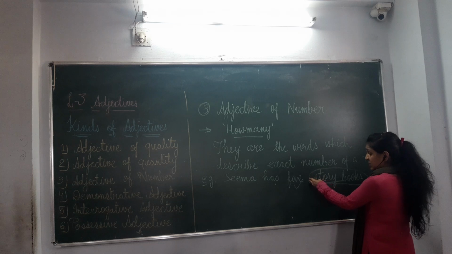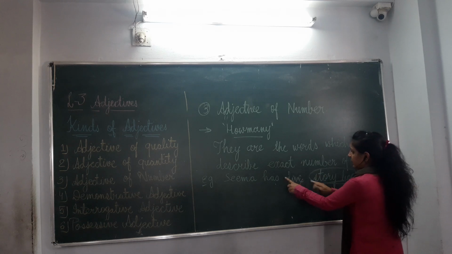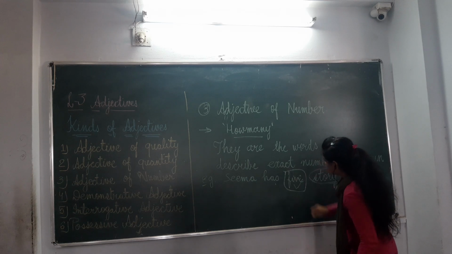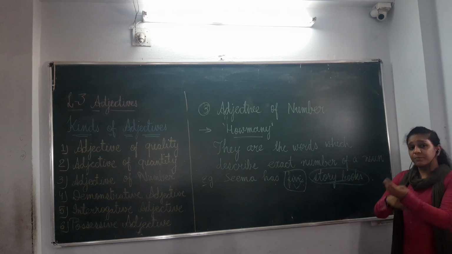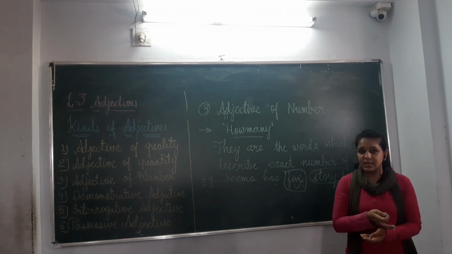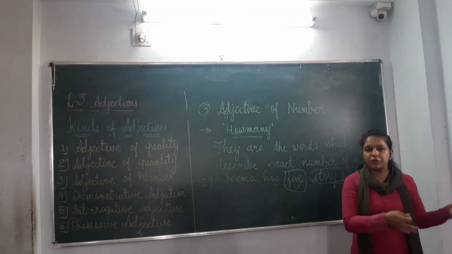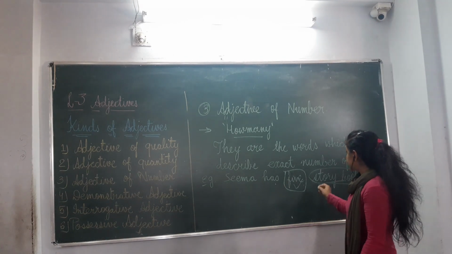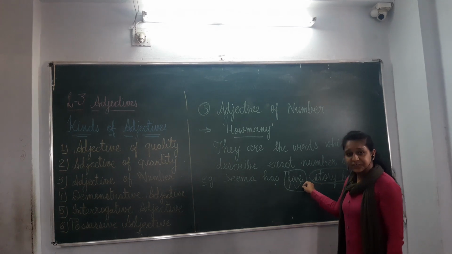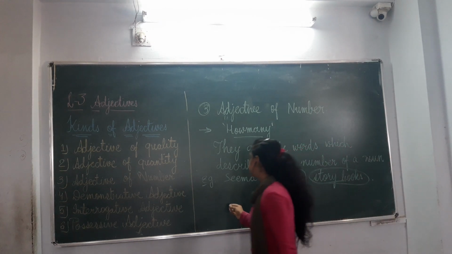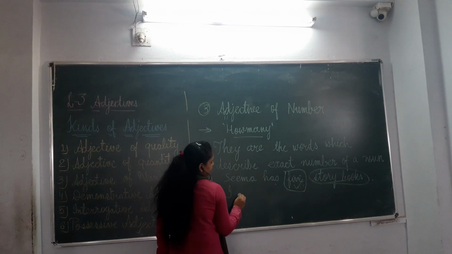But how many storybooks? The description is given here, only five storybooks. Not more than five and not less than five. Exactly five storybooks. Not six, not four, not three and all. That's why it is an adjective of number.